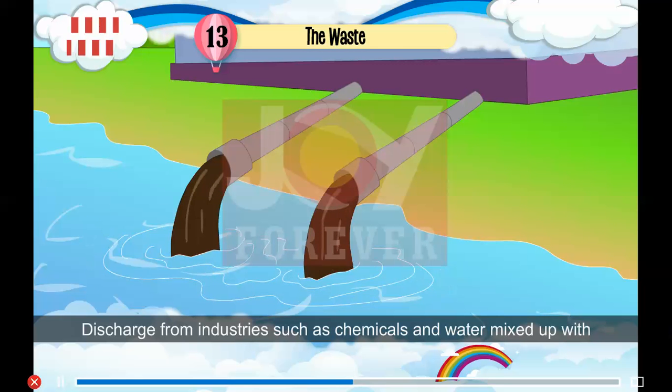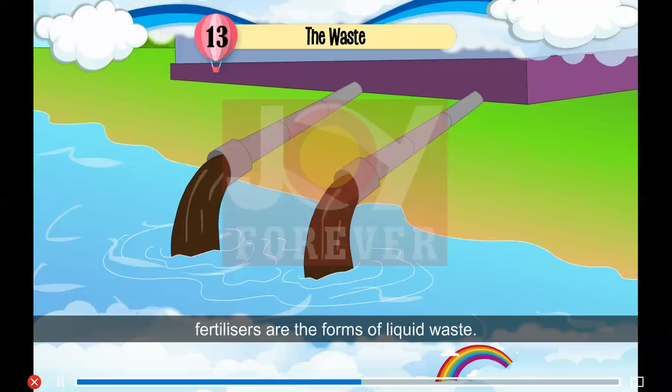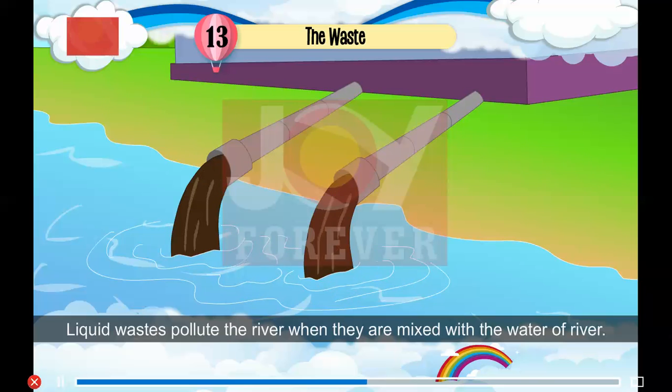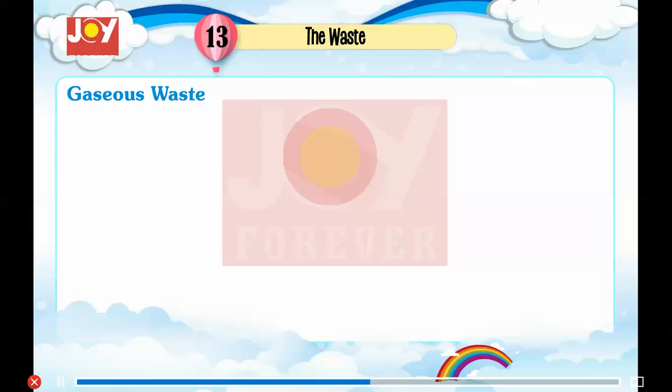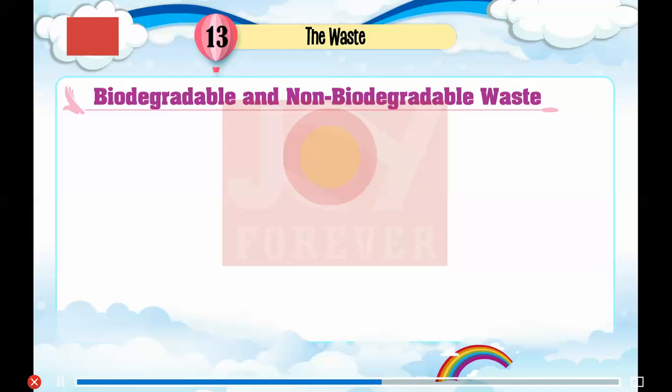Discharge from industries such as chemicals and water mixed up with fertilizers are the forms of liquid waste. Liquid wastes pollute the river when they are mixed with the water of river. Gaseous waste. Vehicles and industries release a lot of harmful gases. These are known as gaseous waste.